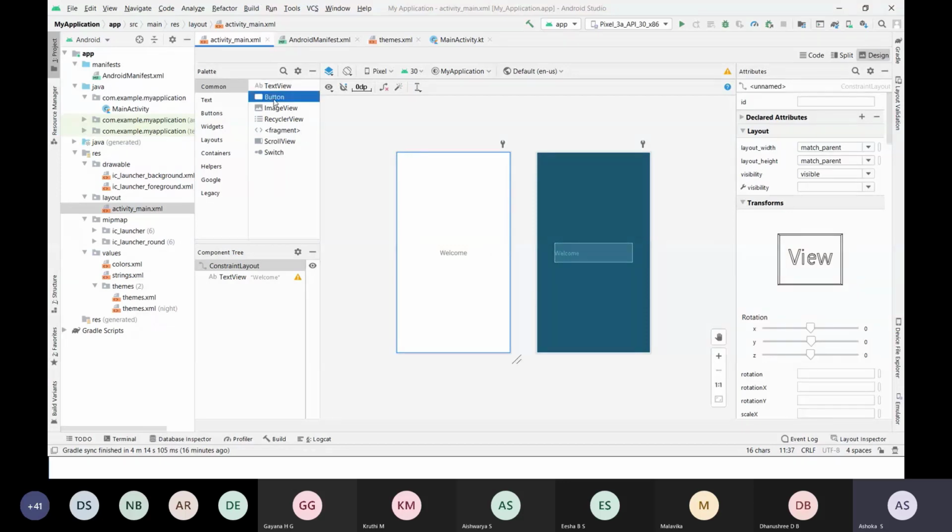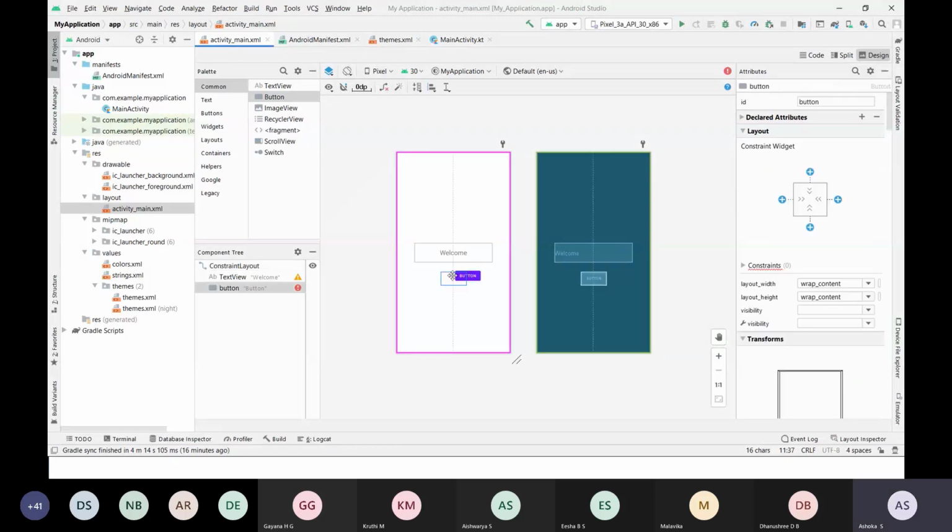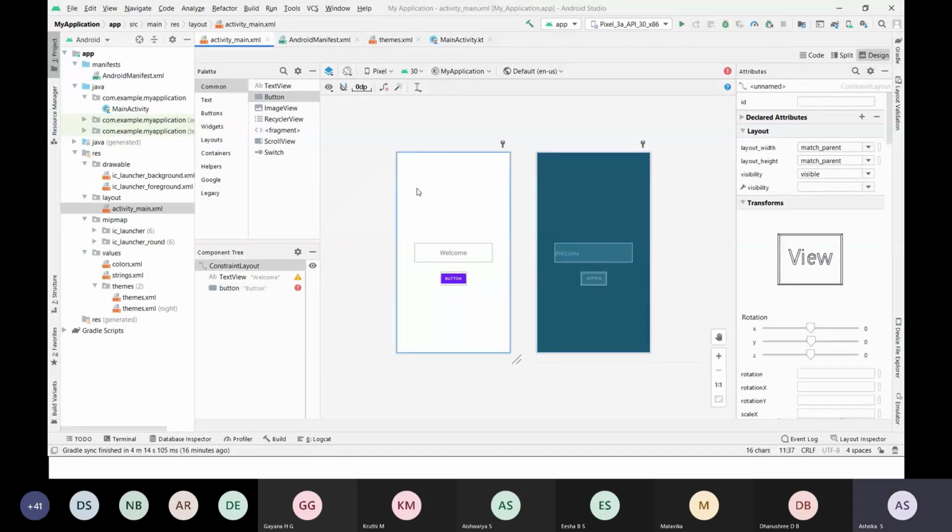If I suppose take a button and drop it here, see it has a blue color, right? Now here I can draw the views. These are the different views available. We have text views, text fields, we have plain text, password, email, phone, etc. In the same way time, date, number, and we have buttons, widgets, layouts, containers, helpers, everything. Whenever you drag and drop something, like I have dragged and dropped a button.